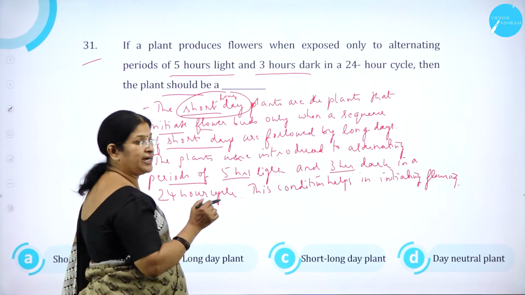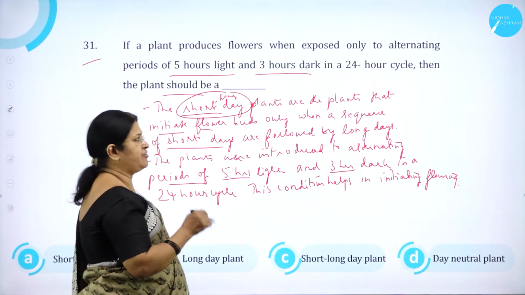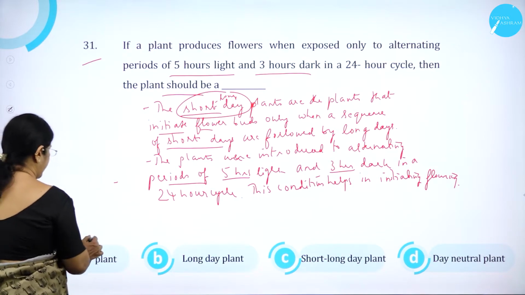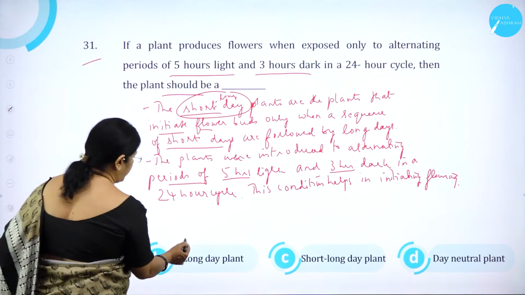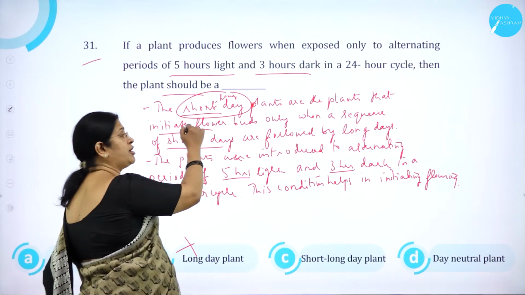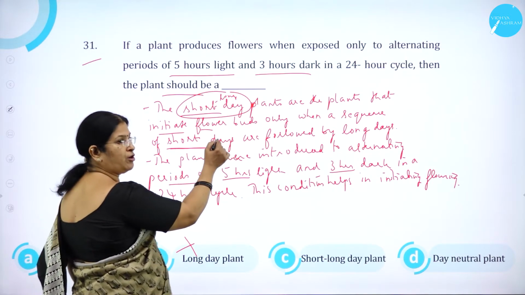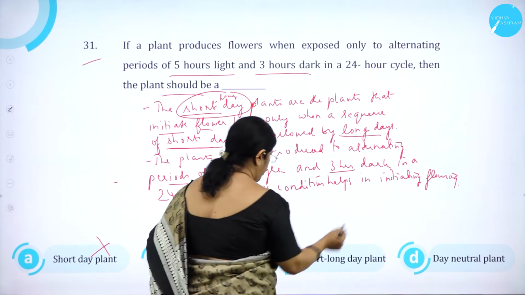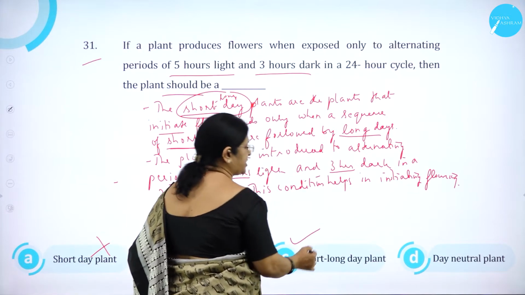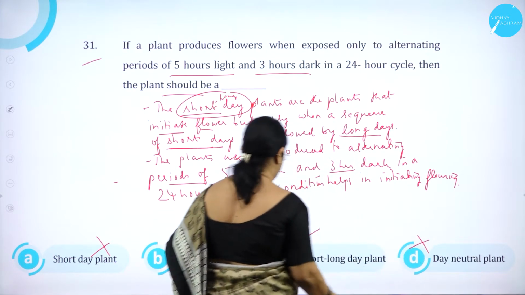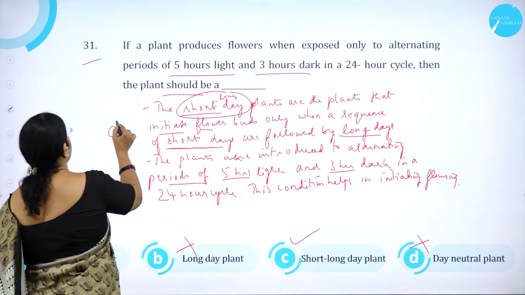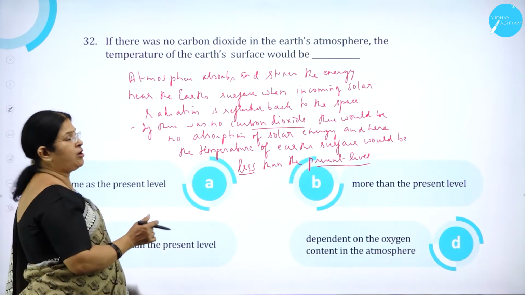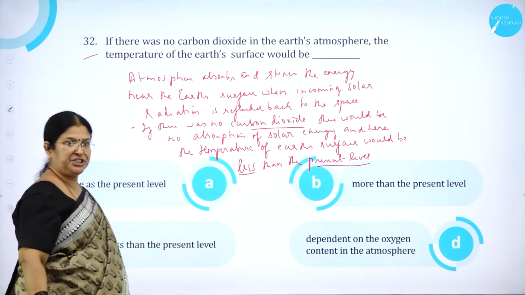The plants were introduced to alternating periods of 5 hours of light and 3 hours of darkness. This condition helped in initiating flowering. So option A, short day plant, is wrong. Option B, long day, is wrong because it is a short long day plant: short days followed by long days. So option C, short long day, is correct. Option D, day neutral, is wrong. Moving on to question number 32.